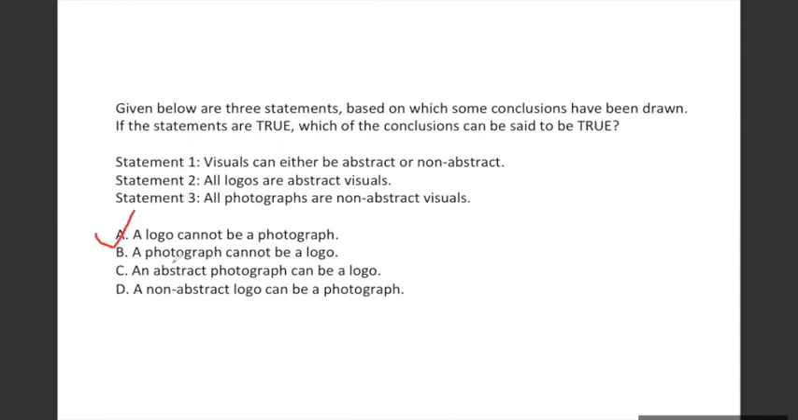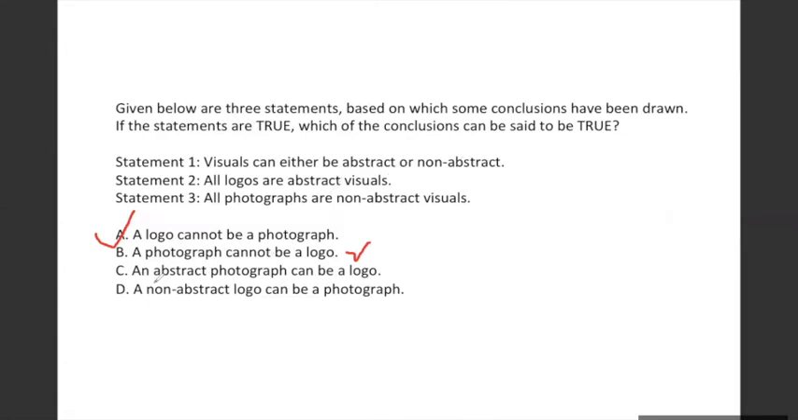Option B, a photograph cannot be a logo. Correct or not? True. Photograph cannot be a logo, which is exactly the inverse of what A is saying. But they are both saying the same thing, that logo cannot be a photograph and a photograph cannot be a logo, because they both are opposites of each other.